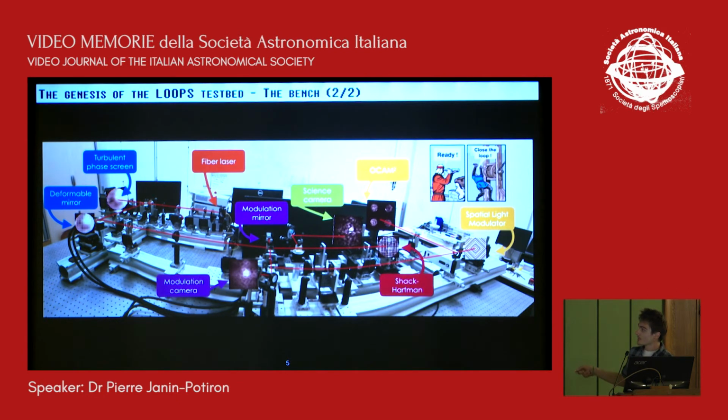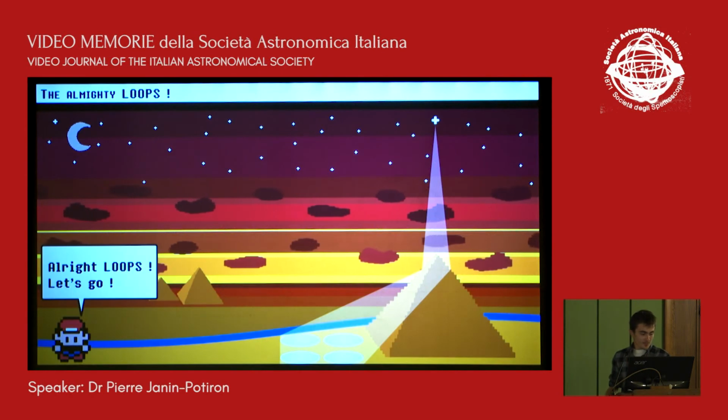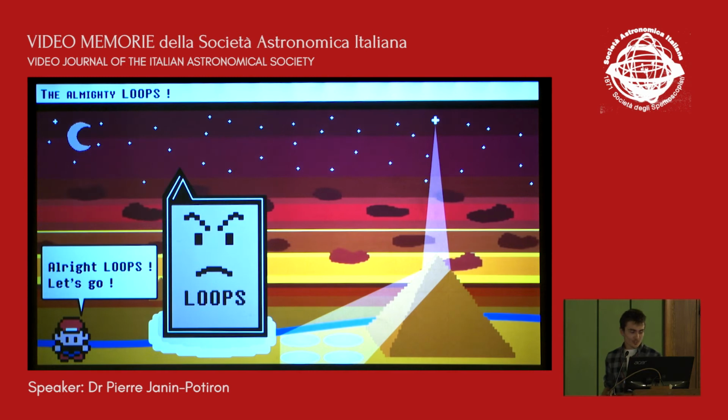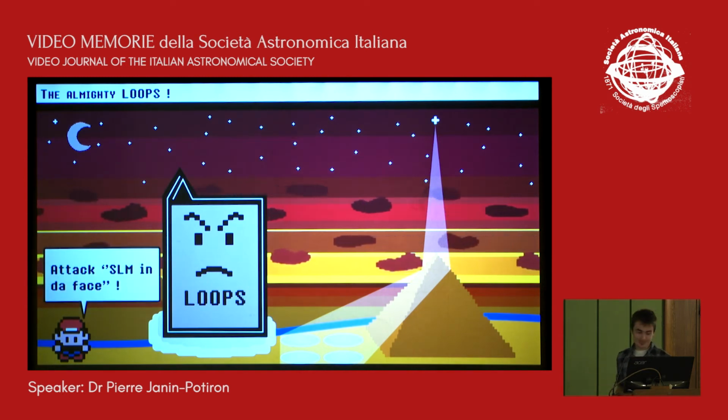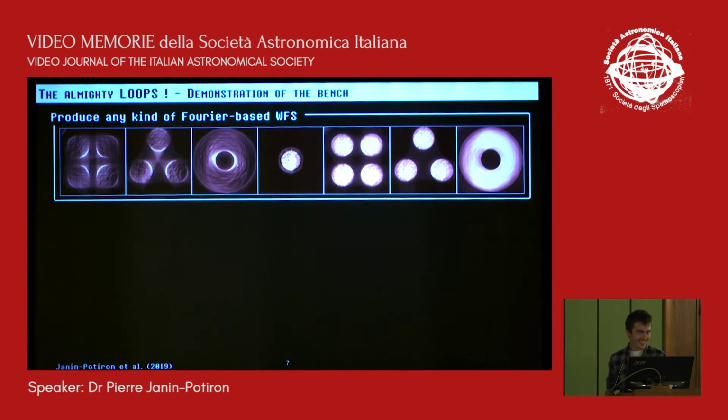So at the time, we were able to close the loop at 300 Hertz on the rotating phase screen. At 300 Hertz, but it was a really big turbulence, so a small r0, but I'll come back to that later as well. So now let's take a look at what the almighty loops bench can do in action. So this is what the bench looks like. These images come from the paper that was published this year.